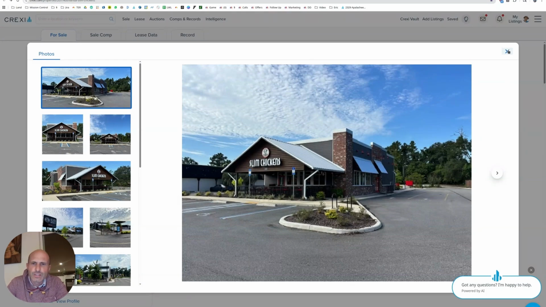So there's our Slim Chickens. I like these vacant buildings because it's already built. We looked at one before that was converted from Jim's Chicken or something to Slim's Chicken, and you could see the numbers on that. That's in the marketplace right now. You can go create your own numbers going forward. They got it for, what was it, 1.5 or 1.7, and they're trying to go reverse or sale leaseback for 2.5 or 2.8 or something like that.